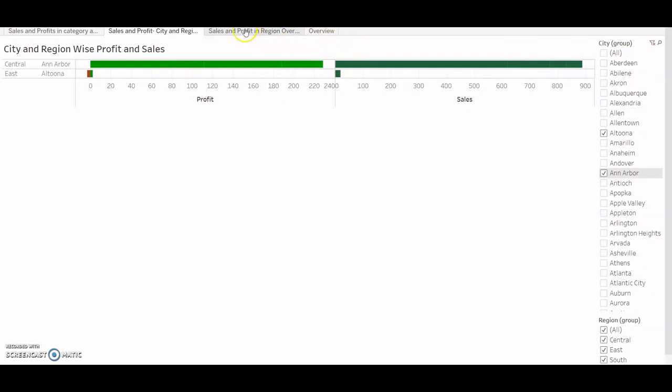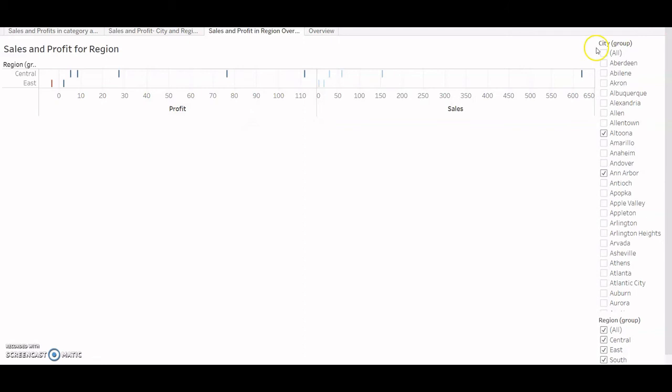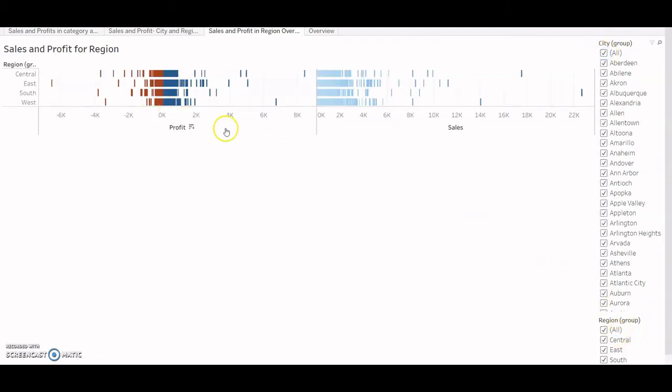And now I'll move to the third sheet. So this sheet represents the sales and profit for the regions. So I'll see central, east, south, west. These are my four regions, and this is my profit and sales plot for these four regions.